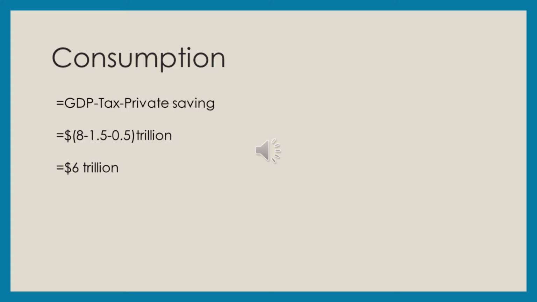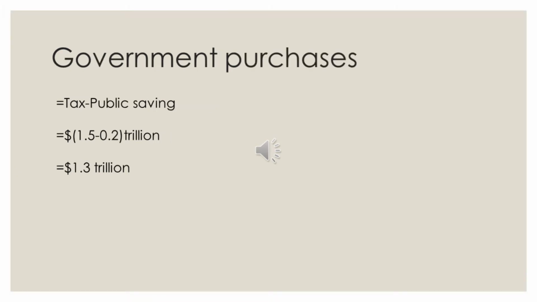The equation for consumption is GDP minus tax minus private saving. Therefore, the answer is 6 trillion. For government purchases, the equation is tax minus public saving, so the answer is 1.3 trillion.